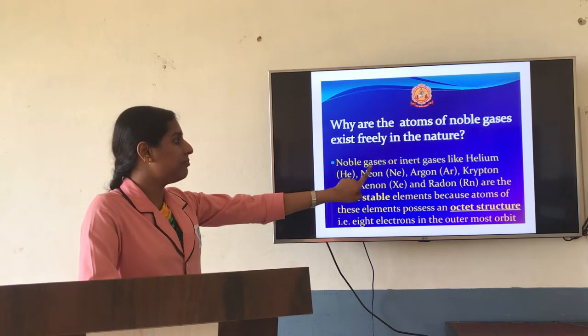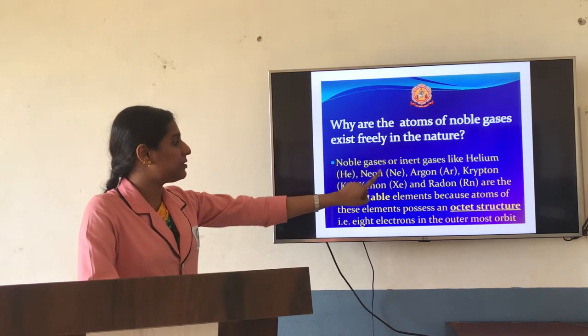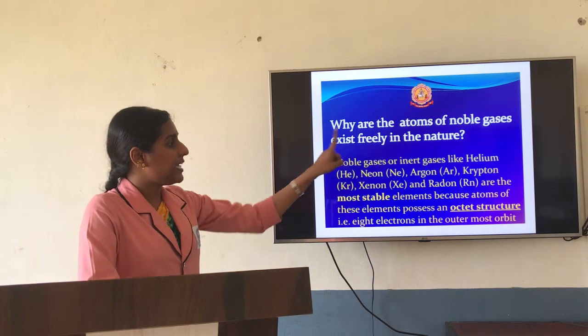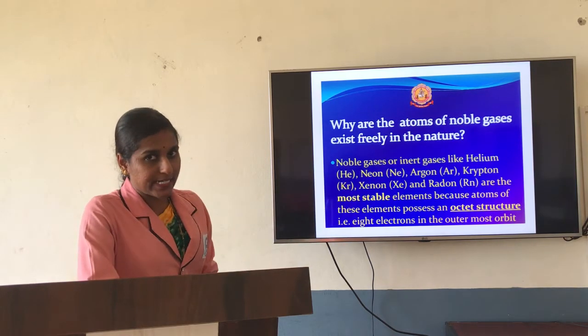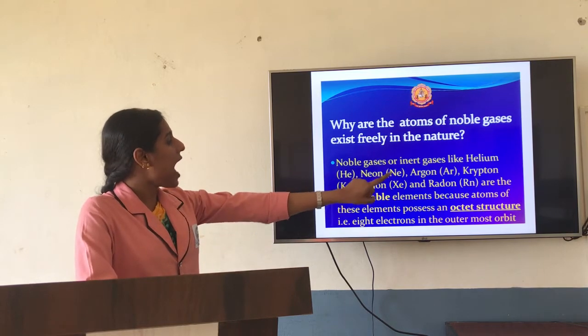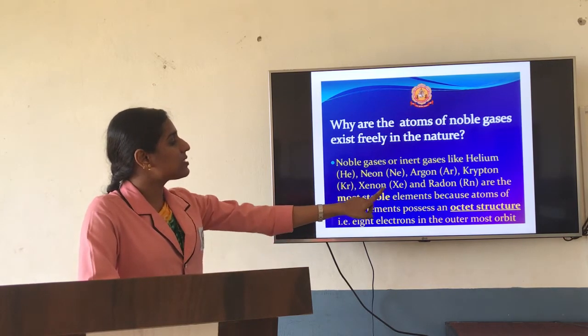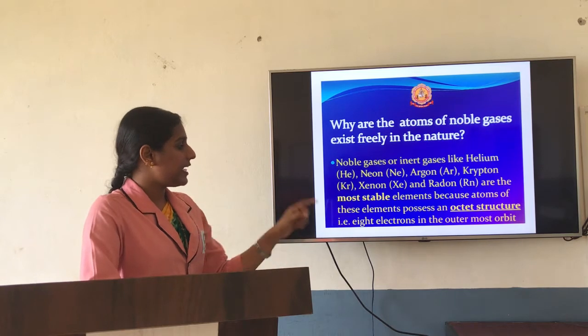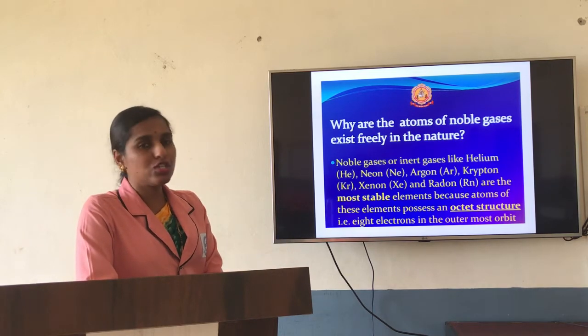That is helium, neon, argon, krypton, xenon, radon. These are the noble gases present in nature, the most stable elements, because the atoms of these elements possess an octet structure, that is 8 electrons in the outermost orbit.